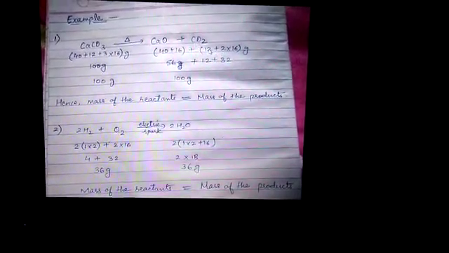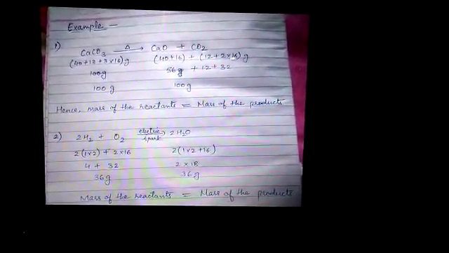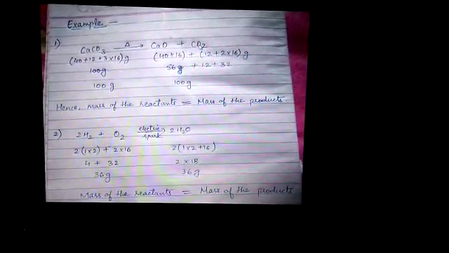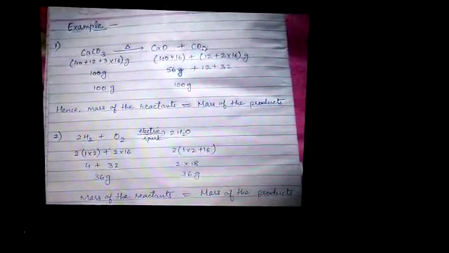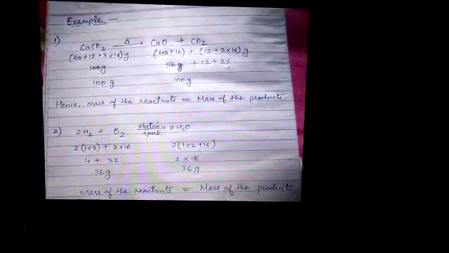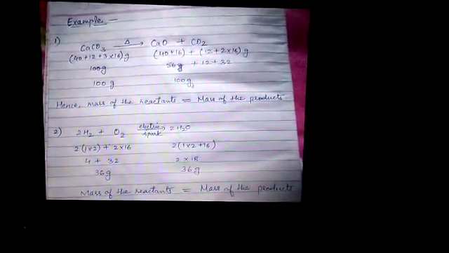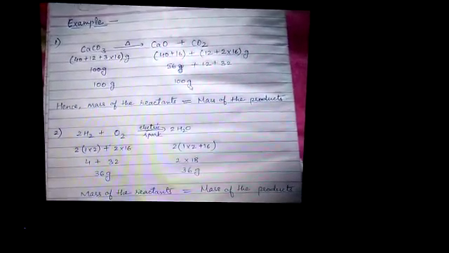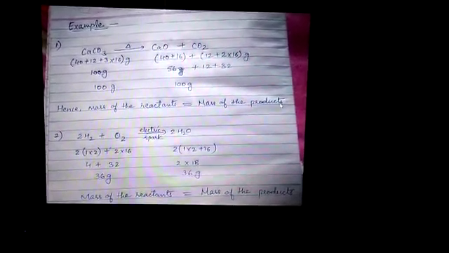For carbon it is 12, and for oxygen it is 2 multiplied by 16, where 16 is the atomic mass of oxygen and 2 is the number of oxygen atoms. Adding them gives 100 gram. So the reactant side is 100 gram and the product side is also 100 gram. In this way the mass of the reactants is always equal to the mass of the products.